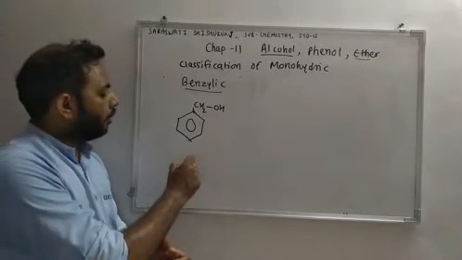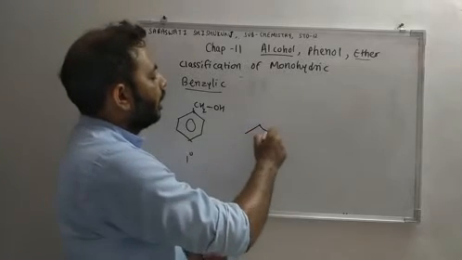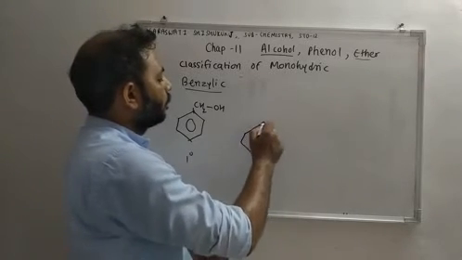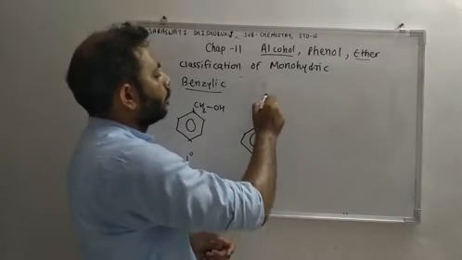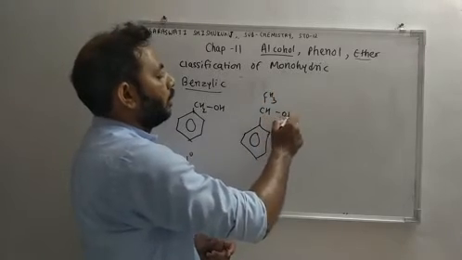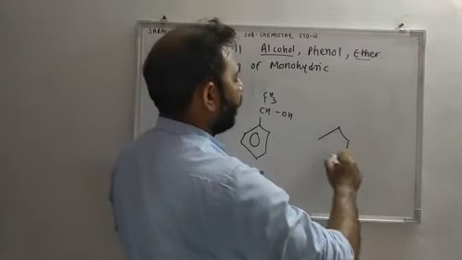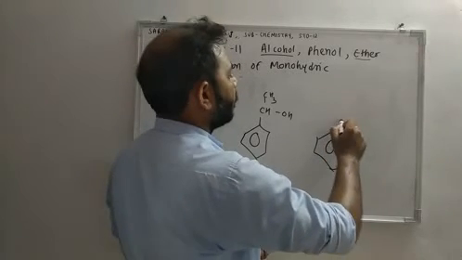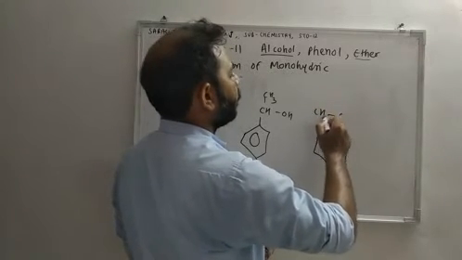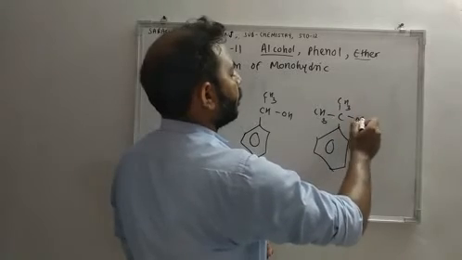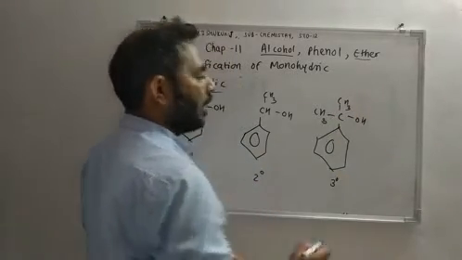This is primary. Secondary can be like this. This is secondary benzylic alcohol, and tertiary benzylic alcohol can be like this. So this is tertiary benzylic alcohol.